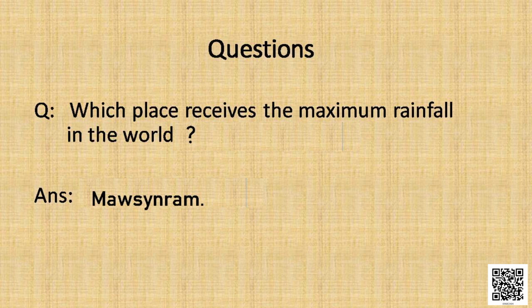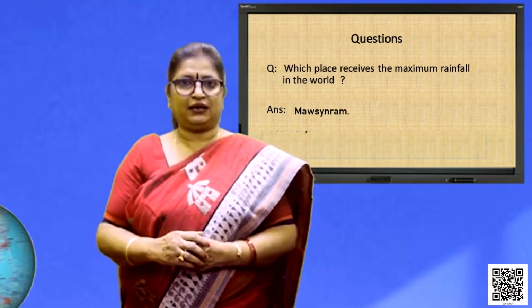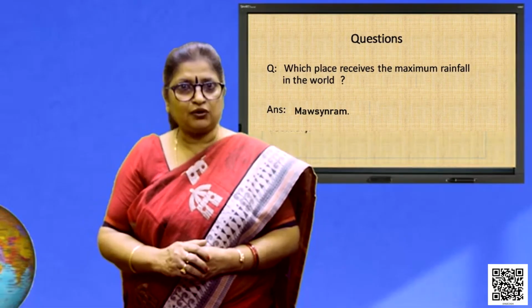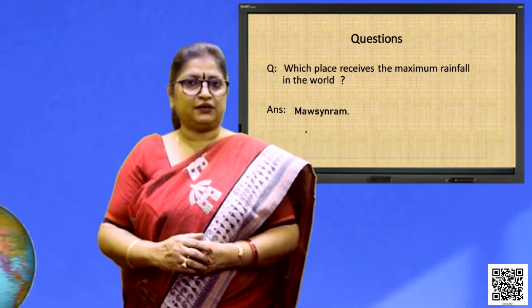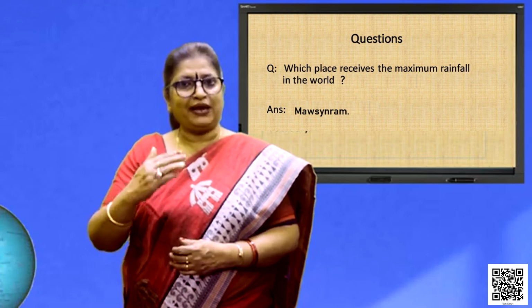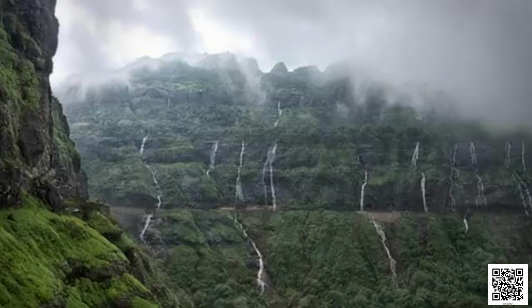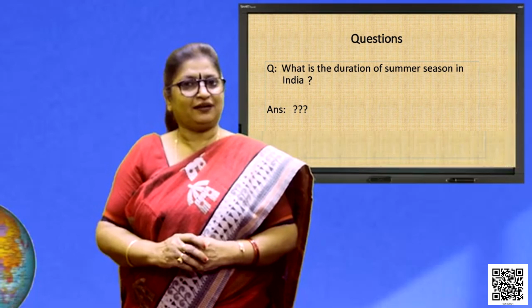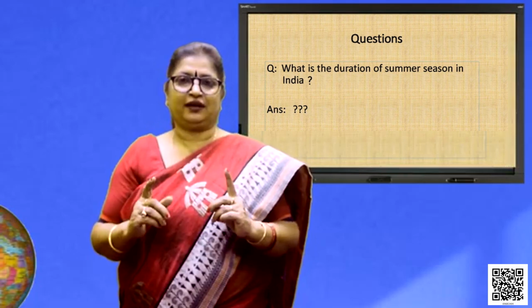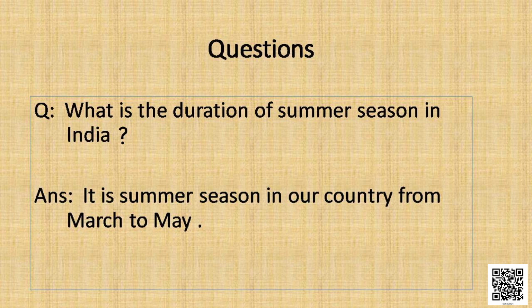As already discussed, this place lies in Meghalaya and it is surrounded by the hills called Garo, Khasi and Jaintia. When the moisture-laden winds blowing from the Bay of Bengal hit these hills, they obstruct the flow of the wind and bring heavy rainfall. That makes Mawsynram get the highest rain in the world. Let me ask an easy question. What is the duration of the summer season in India? Can anyone answer? Okay. The answer is from March till May.